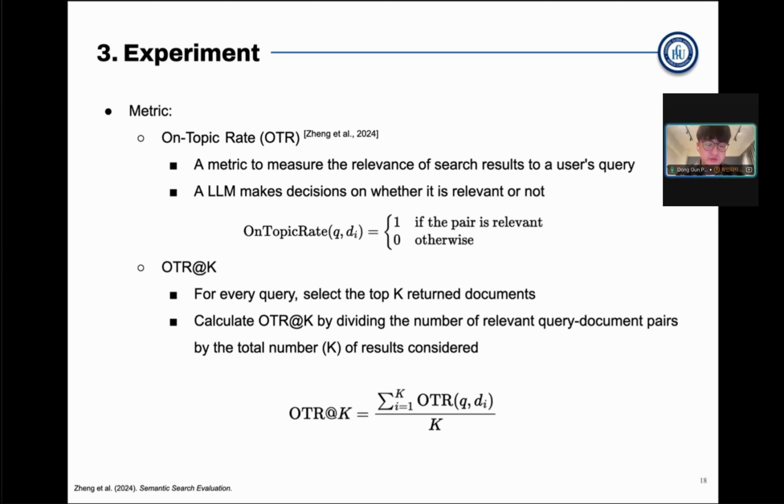Retrieval effectiveness was measured using the on-topic rate, which assesses the relevance of results to a search query. OTR@K considers the top K returned documents for each query and calculates the proportion of relevant results. Whether the retrieved text is relevant or not was judged by the LLM, like the process before. The LLMs were given the search query along with the results, and would evaluate whether each result was relevant to the user's query or not.